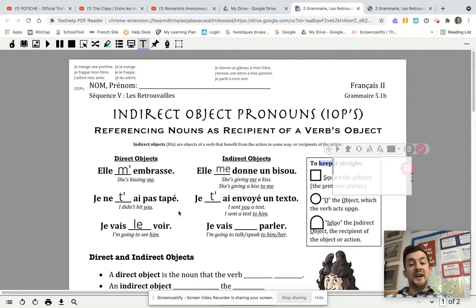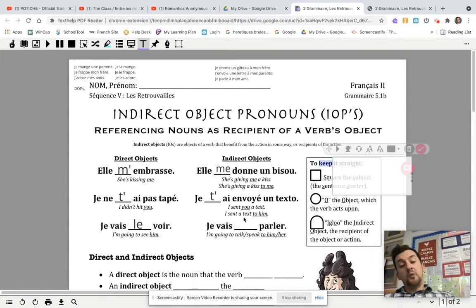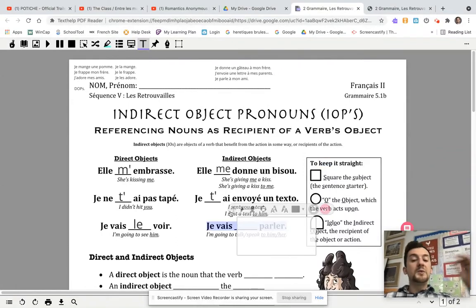Whereas it's always an indirect object. D'accord? So I sent you a text. I sent a text to, that should say you, is going to be to. No matter what we decide to say in English, it's just the to in English. Again, why are we learning if it's the same? Well, here's where it's different.